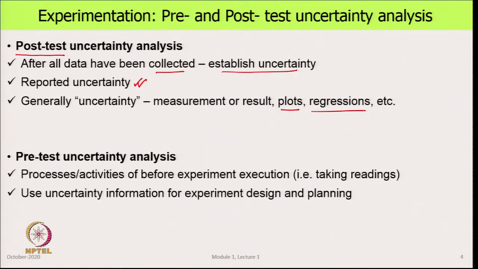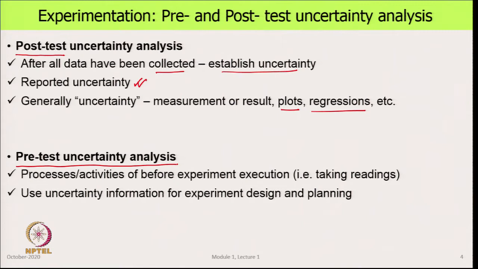But there is another phase, which is before we even make the setup or during the assembly of the setup, where uncertainty analysis is very helpful, and that is called pre-test uncertainty analysis. This is the stage where we have not yet designed the setup, we are in the process of selecting parameters, selecting instruments, and deciding how many readings to take, how to take them, and in what sequence.